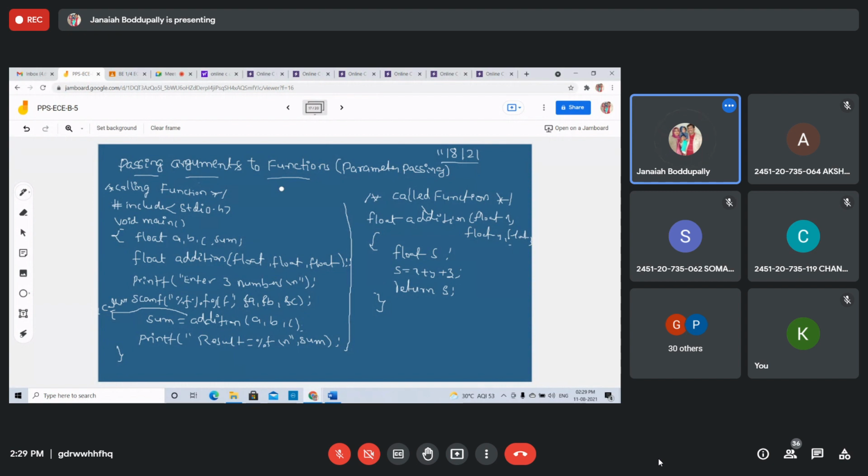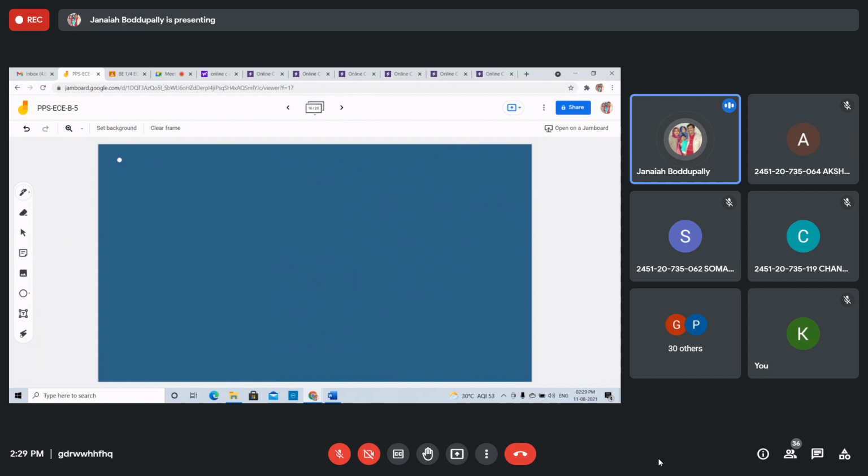Next, passing arrays. How to pass arrays, one-dimensional array, two-dimensional array, into a function. Passing array to a function. How to pass a one-dimensional array to a function?